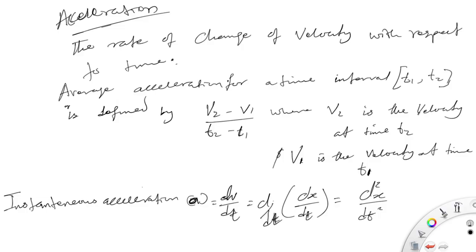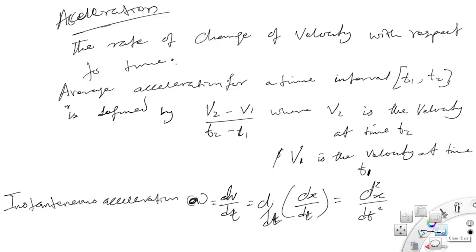Similarly, instantaneous acceleration a is defined by dv over dt, that is d over dt of dx over dt, which finally is d squared x over dt squared. That would be our instantaneous acceleration. So you can just look into that.